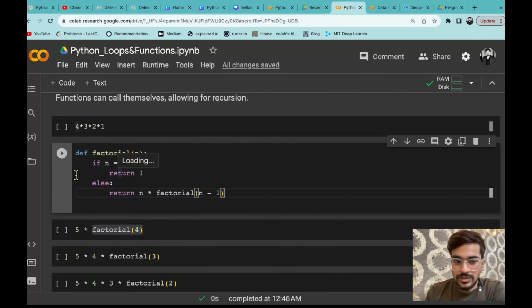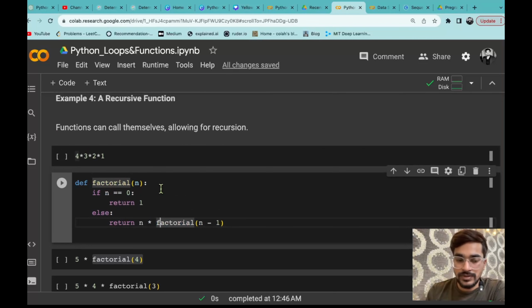Now you can see, instead of using a for loop, you just call the same function again, you just used an if else statement, and you have just calculated the factorial of that number. So this is the concept that we call a recursive function.